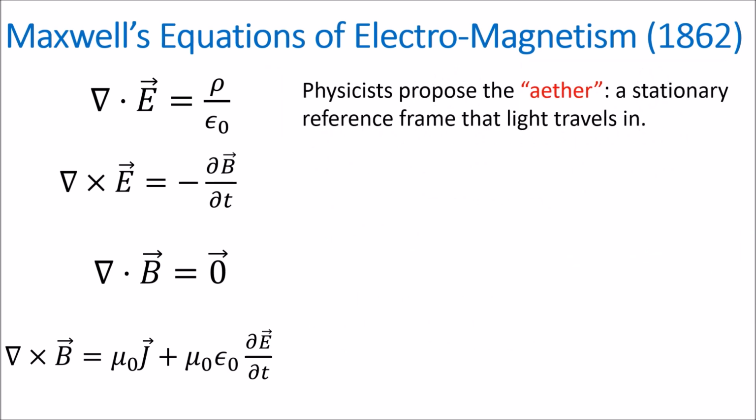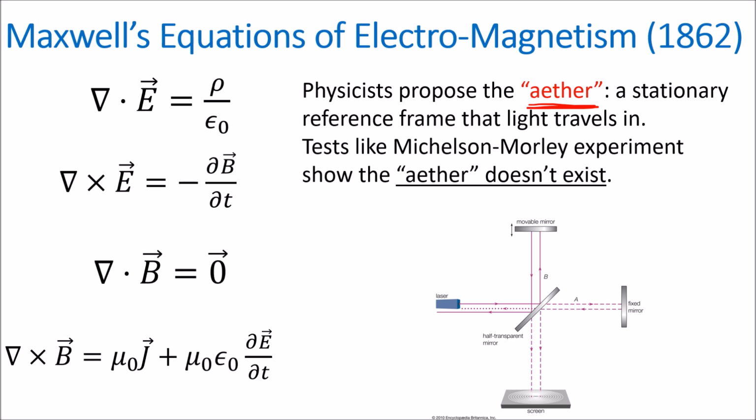To get around the problem of the speed of light being defined in a vacuum, physicists tried to propose an invisible fluid called the ether, which would be a special stationary reference frame that light traveled through. However, tests like the Michelson-Morley experiment involving light beams and mirrors showed that the ether didn't exist, leaving physicists once again with the problem of the speed of light being defined in a vacuum.